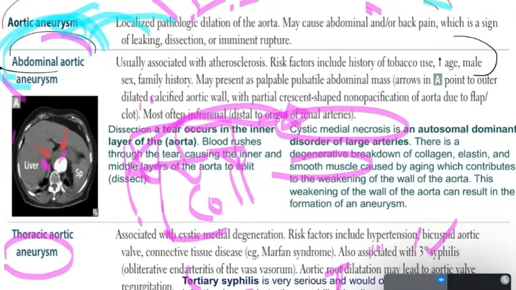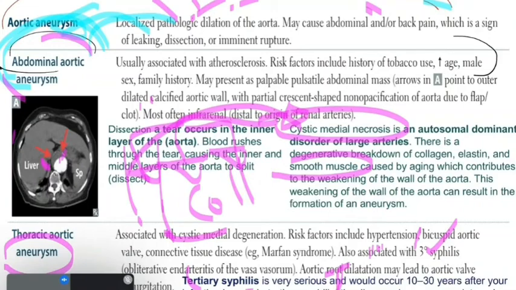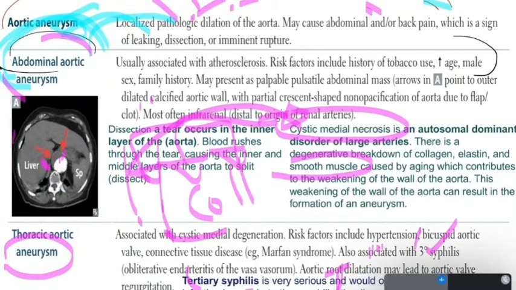So thoracic aortic aneurysm is associated with cystic medial degeneration, and the risk factors for thoracic aortic aneurysm include hypertension. If you have hypertension, you have a high risk of aneurysm, of course, and also bicuspid aortic valve. Bicuspid aortic valve, as you know, we talked about it in the previous lectures. You have only two leaflets of the valve, instead of the normal three leaflets. Normally the aortic valve is tricuspid, but if you have a bicuspid aortic valve, this will increase the risk of thoracic aortic aneurysm.